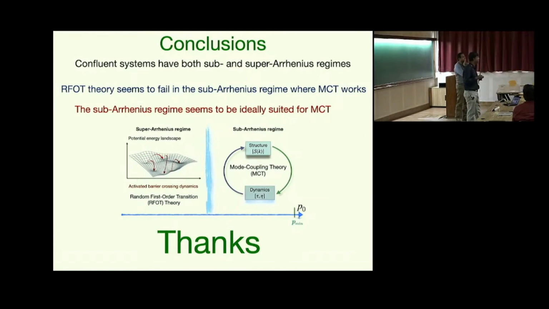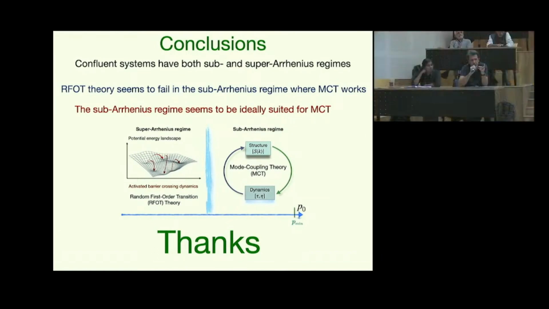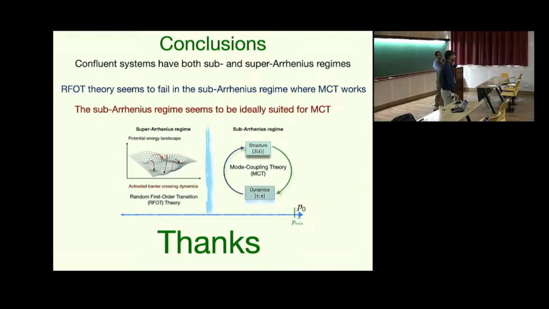I'm very surprised that you use MCT to describe the super-Arrhenius regime, because normally MCT is supposed to give a very strong increase of the relaxation time. MCT is power law, right? Yeah, I know, power law, but I mean, the divergence is so much before T_K that the increase is very, very strong. So anyway, it works. So even in the super-Arrhenius, you have a T_C which is rather high.